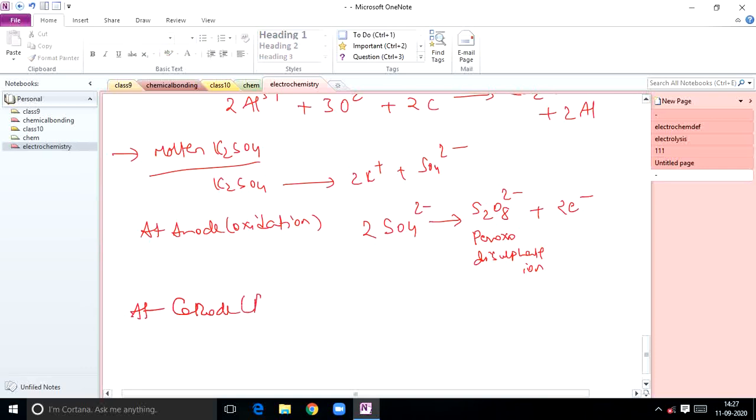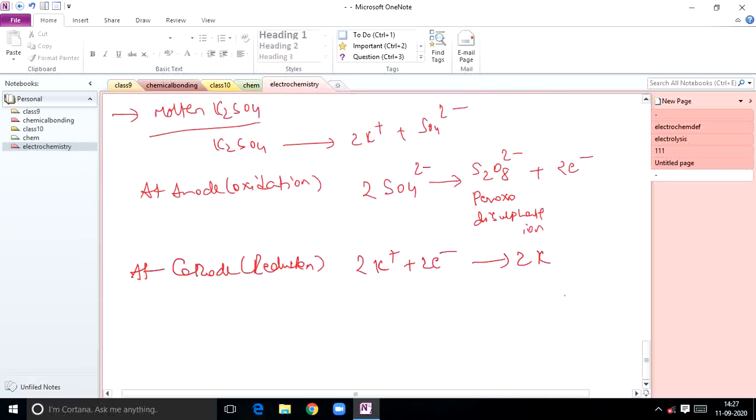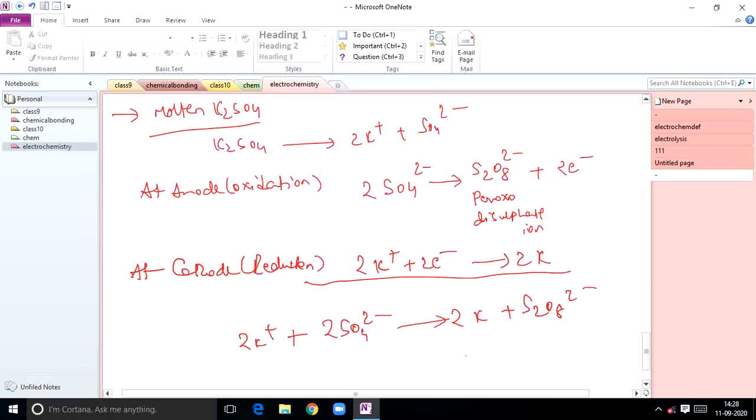So at the cathode what happens, students? At the cathode reduction takes place. 2K+ plus 2 electrons gives rise to 2K. So here reduction takes place, and the final net redox reaction, if you want to write, we are going to get 2K+ plus 2SO4 2- gives rise to 2K plus S2O8 2-.